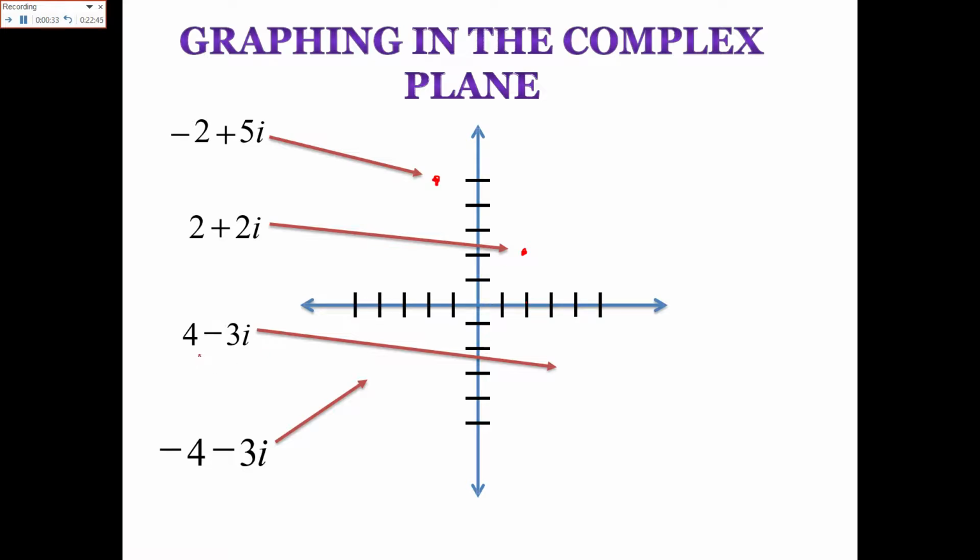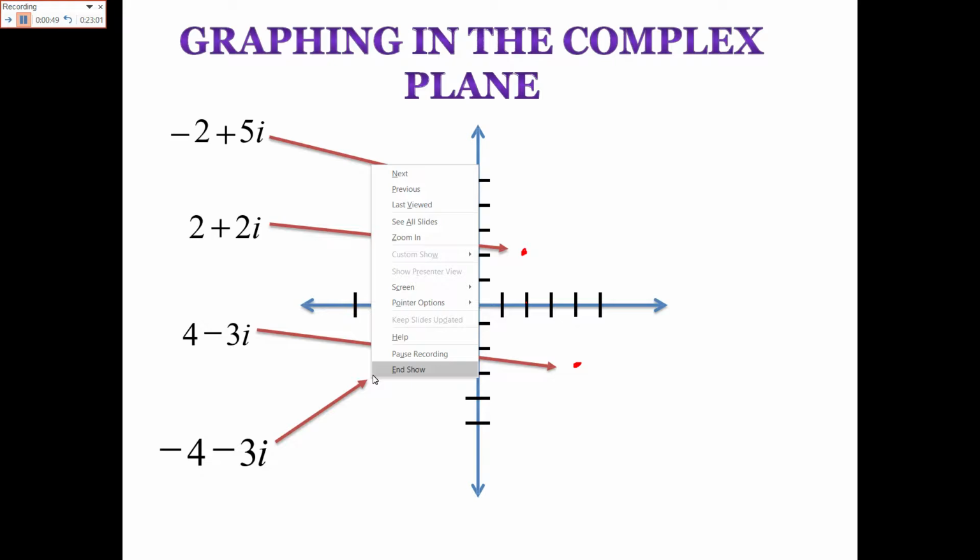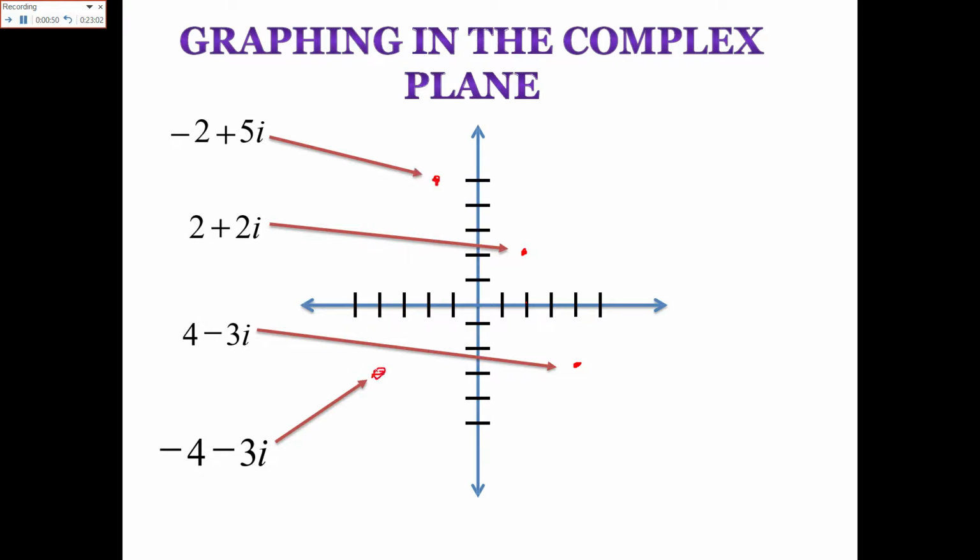Similarly, if you have 4 minus 3 iota, this is 4 positive and minus 3 here, and here you have your number. And if both are negative, minus 4 and minus 3, this will be the position where your number lies. So that is sketching or graphing a complex number on a complex plane.